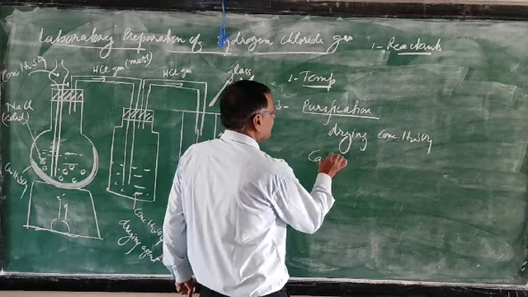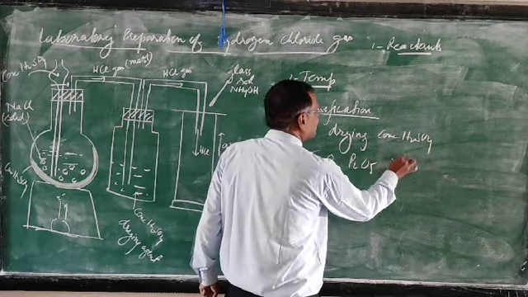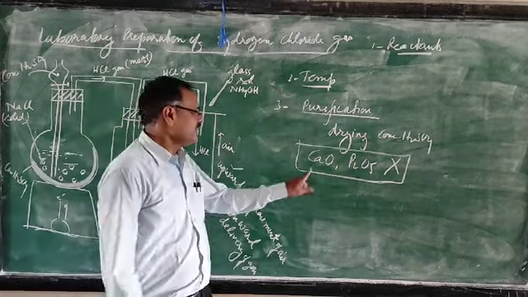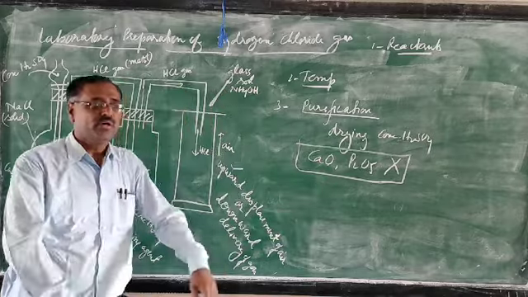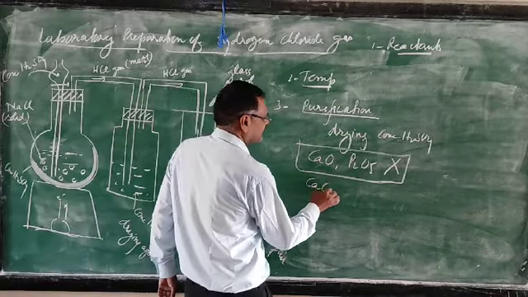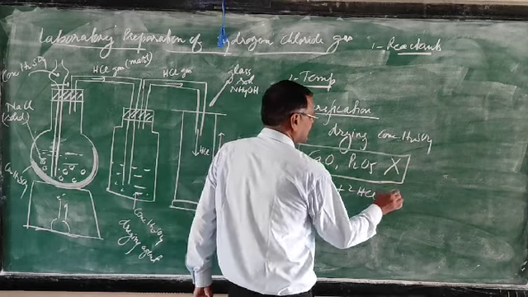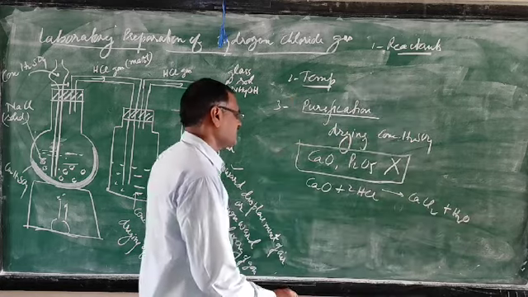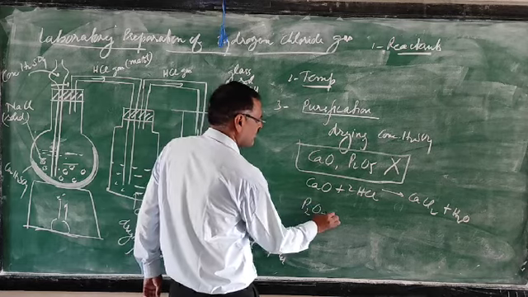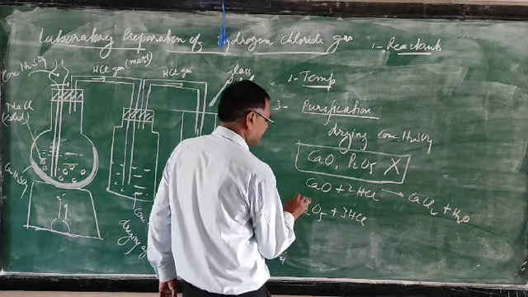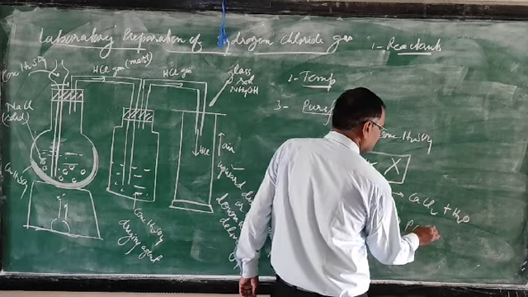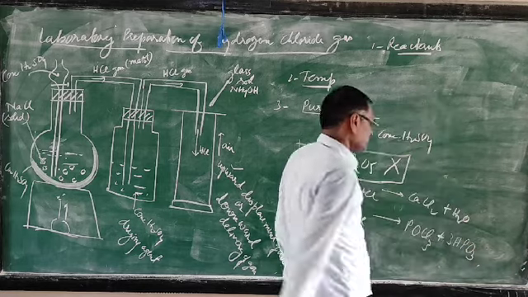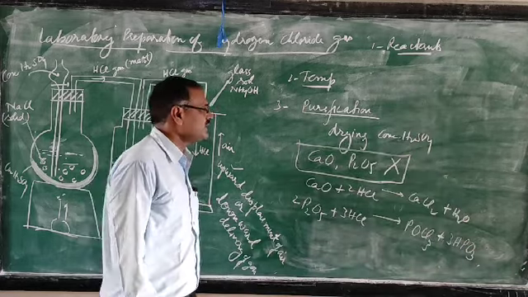We can't use calcium oxide and phosphorus pentaoxide. These two are also drying agents, but they are not used. What is the problem? They react with HCl and form chlorides. For example, calcium oxide reacts with HCl and forms calcium chloride. Phosphorus pentaoxide reacts with HCl and forms phosphorus oxychloride and metaphosphoric acid. So that's why these two are not preferred.